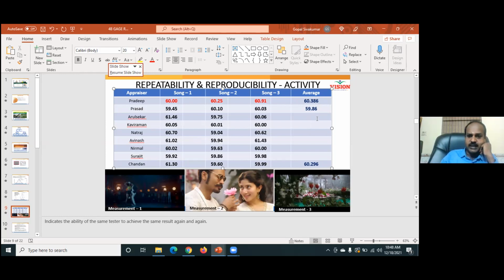Then Kaviraman, you tell me your average. 60.02. Okay. Then Mr. Nagraj, 60.12, sir. Okay, 60.12. And now Arul Shekhar, you are ready now. 60.42. Okay. Then Avinash.